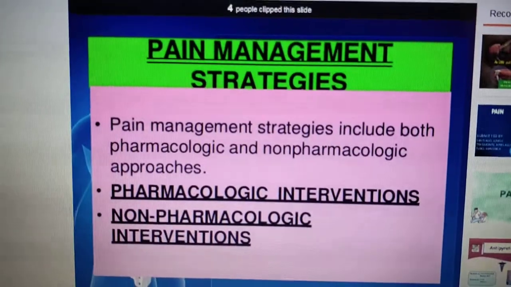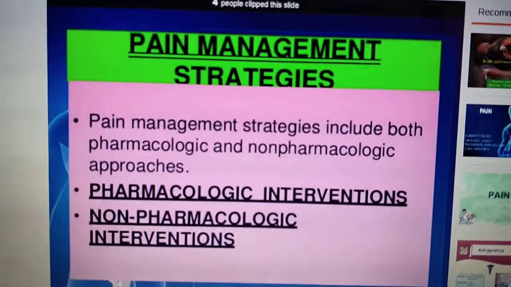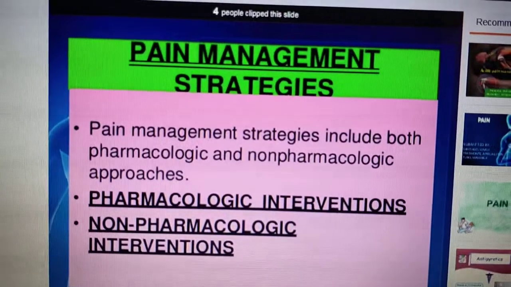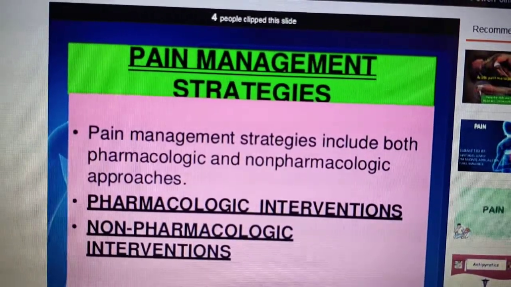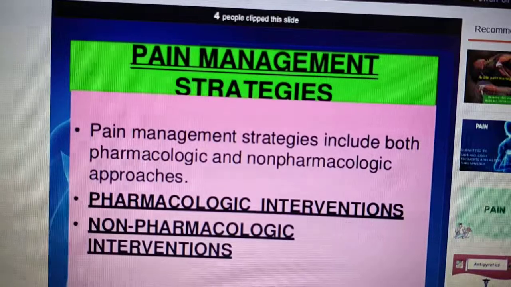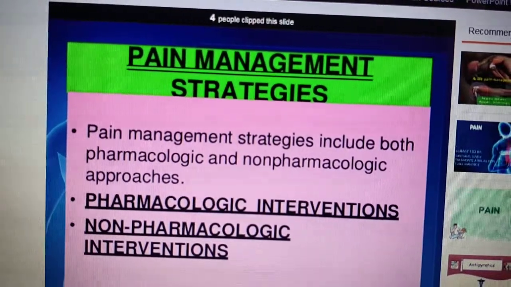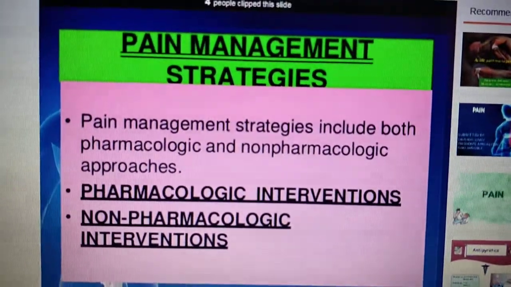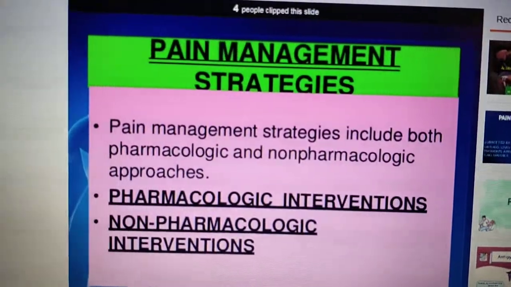Now we'll see how to manage the pain. We have three categories: pharmacological management, non-pharmacological management or interventions, which are very important, and one more, nursing management. We'll see that later.